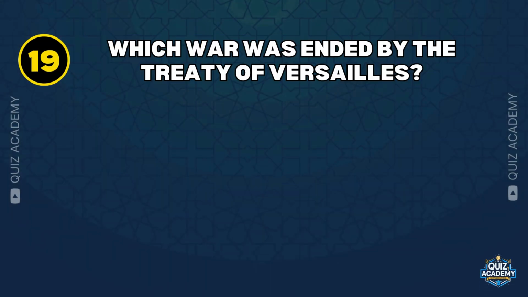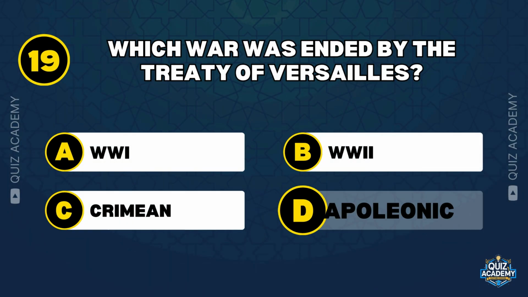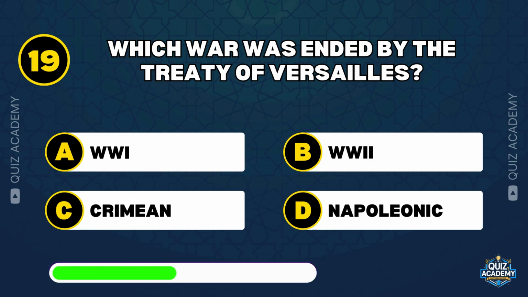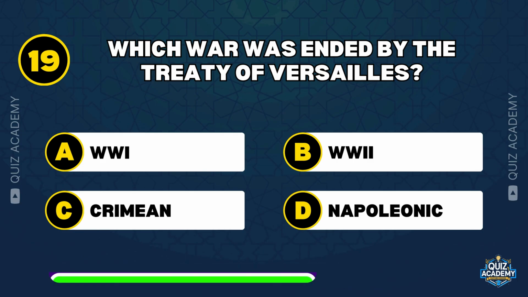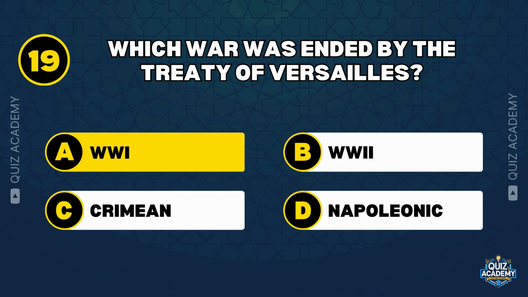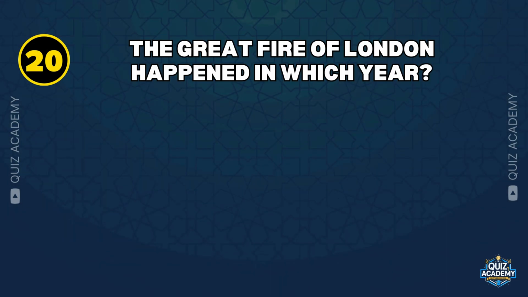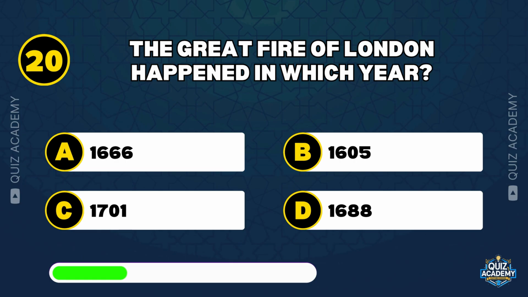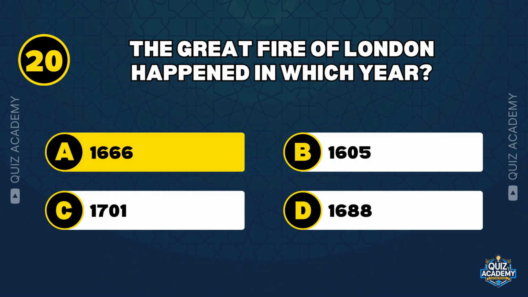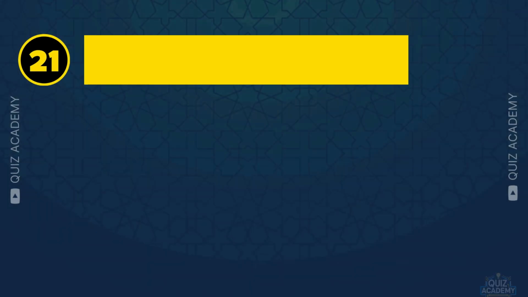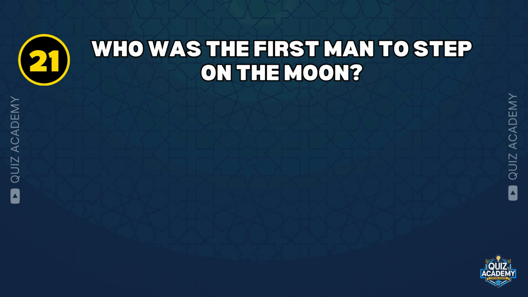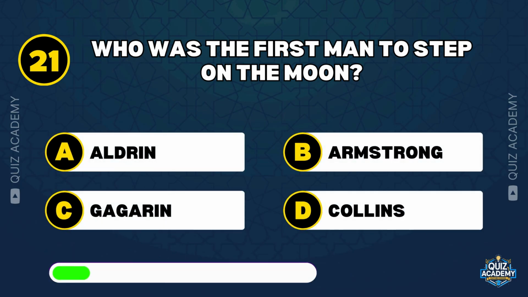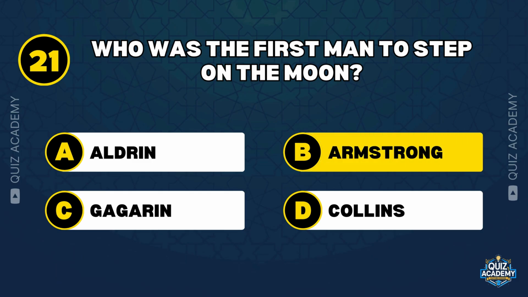Which war was ended by the Treaty of Versailles? WWI. The Great Fire of London happened in which year? 1666. Who was the first man to step on the moon? Armstrong.